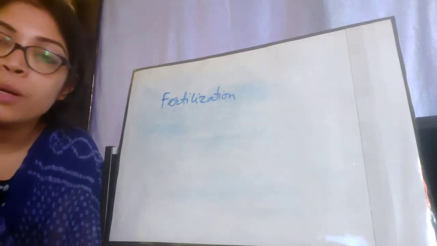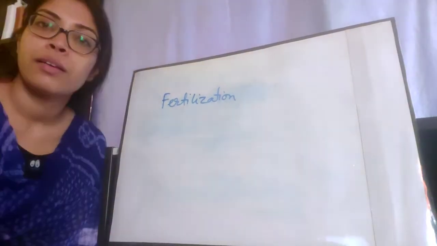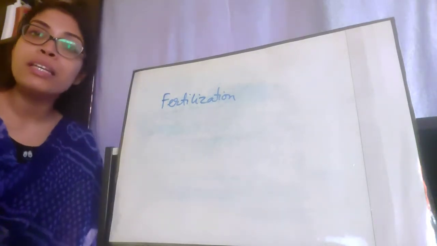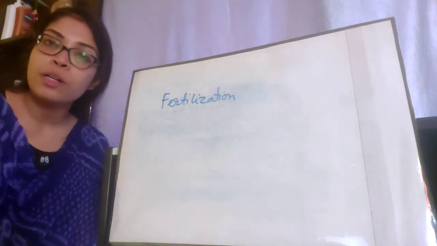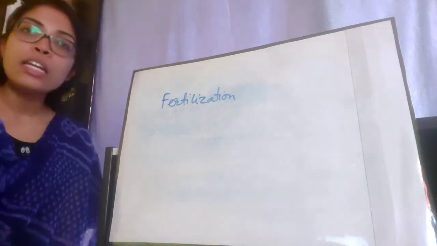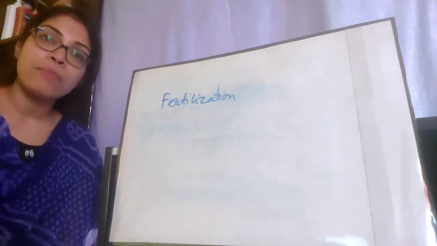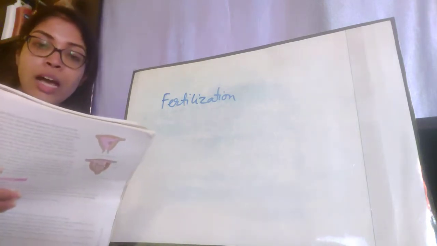And what will the sperm do? After its discharge in the female reproductive system, it will swim upwards and go to the fallopian tube to fertilize the ovum. An ovum is fertilized by a single sperm. Although millions, about 200 to 300 million sperms, are released in the female reproductive tract, only one sperm is able to fertilize the female gamete, which is the egg. It results in the formation of a single cell called the zygote.